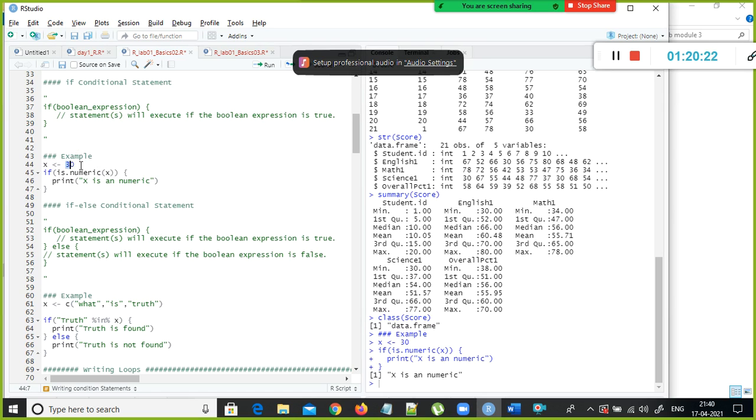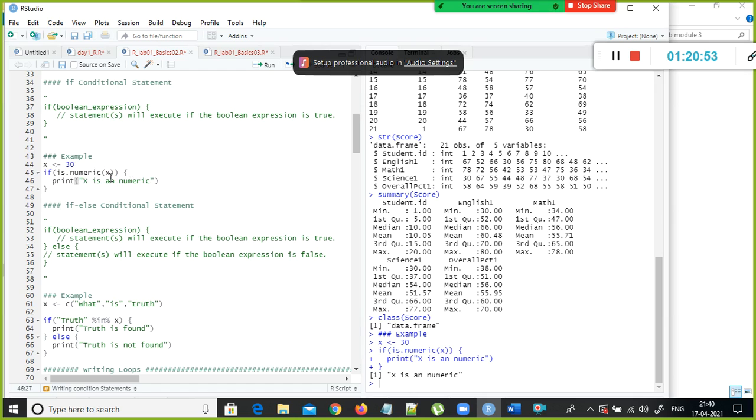By default, when you assign any number or integer value to a variable, the default data type assigned to that variable is numeric. So we are using the function is.numeric. Yes, it is numeric, so since this condition is true, the statement inside this block will get executed, because this block is meant for the if condition.